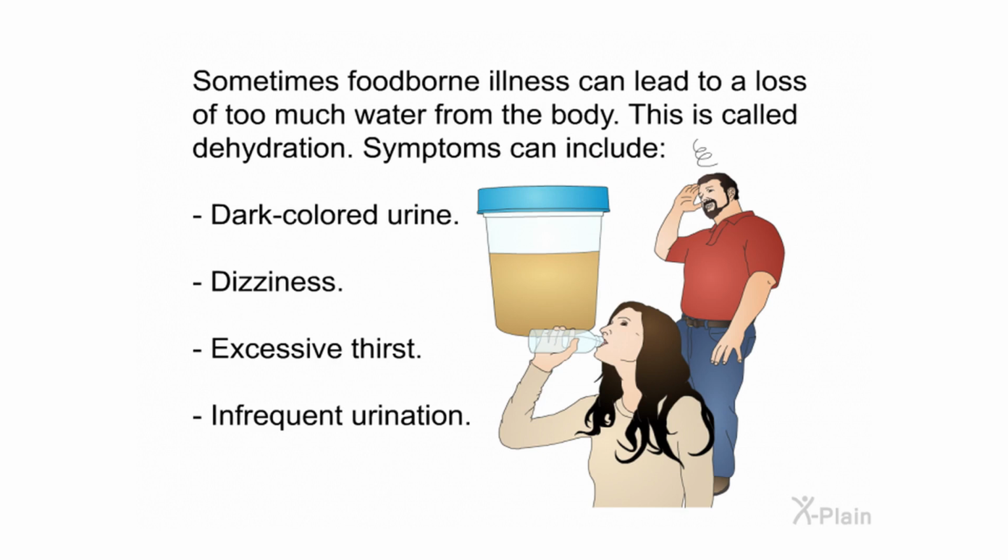Sometimes foodborne illness can lead to a loss of too much water from the body. This is called dehydration. Symptoms can include dark-colored urine, dizziness, excessive thirst, infrequent urination.